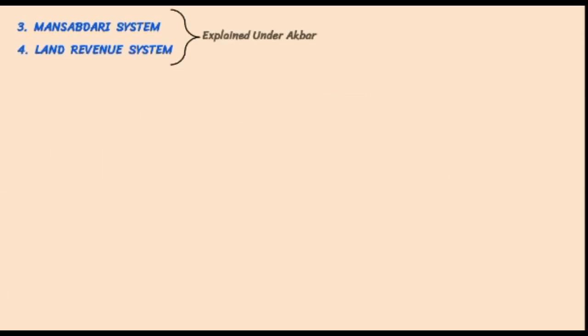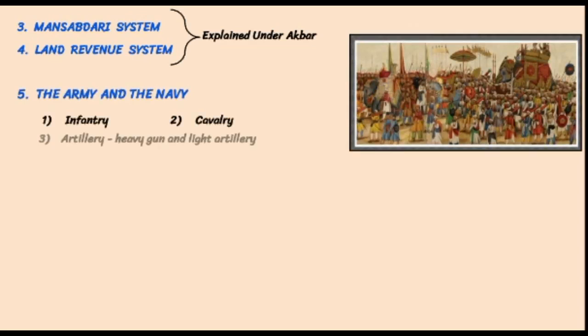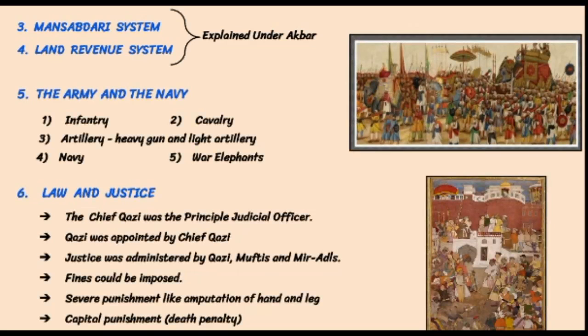The Mansabdari system, land revenue system, army and the navy, law and justice are already explained under Akbar. So children, please go through these topics very thoroughly as they are part of the Mughal administration.